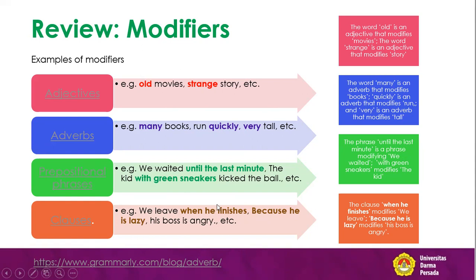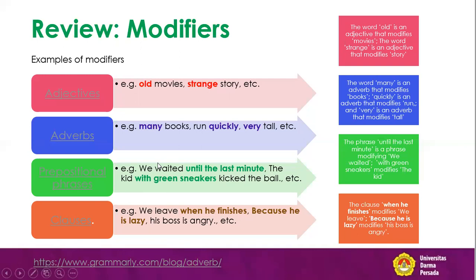Now the category of prepositional phrases. We can see here, we waited until the last minute. The kid with green sneakers kicked the ball, etc. Now we have the explanation here. The phrase until the last minute is a phrase modifying we waited.